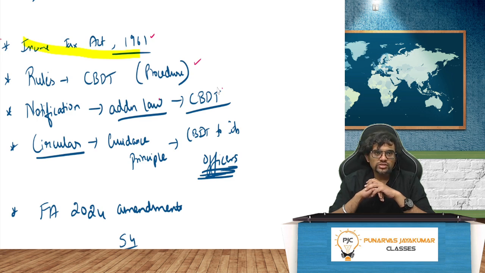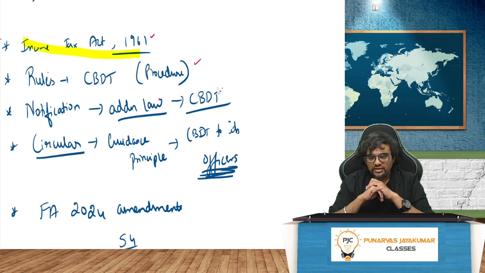Notification, rules, then the law itself always should be published in an official document. An official document is called Official Gazette. So you would have heard of the term gazetted officer. So everything should always be mentioned in the Official Gazette. Right? So notification is an additional law. Where is it mentioned? In the CBDT, it will be given in the Official Gazette. Only then it becomes a law. Circular, on the other hand, is just a guidance principle.